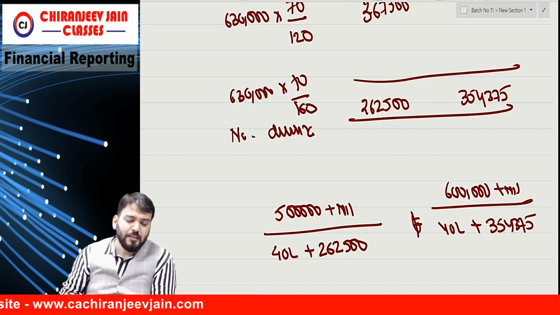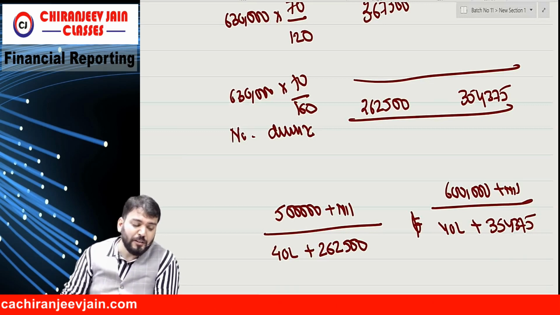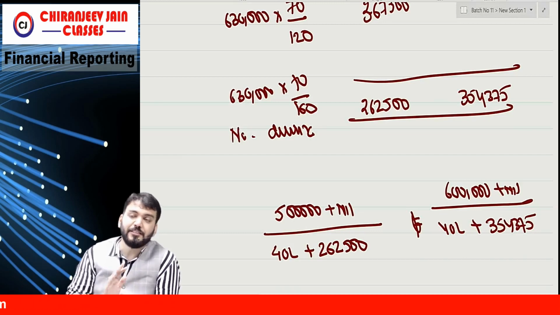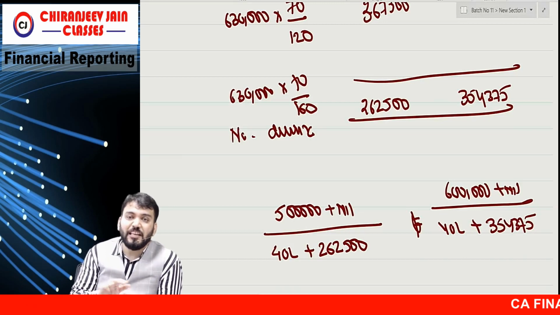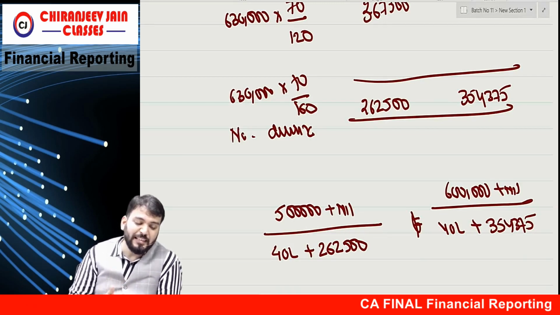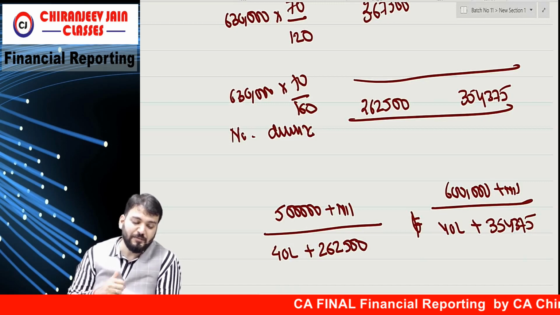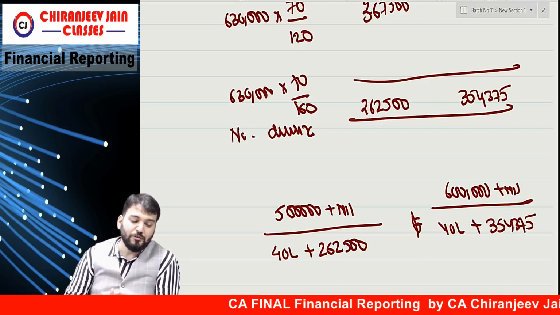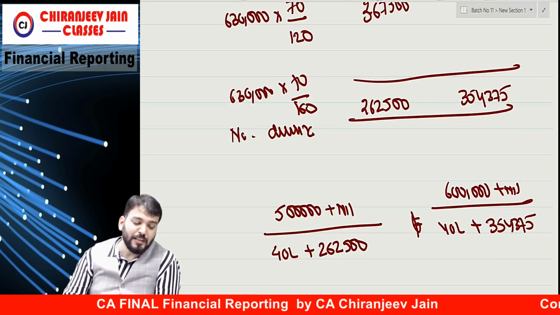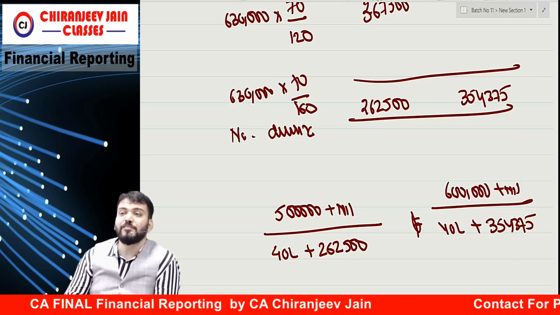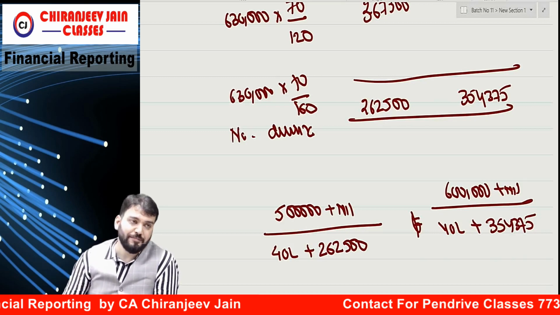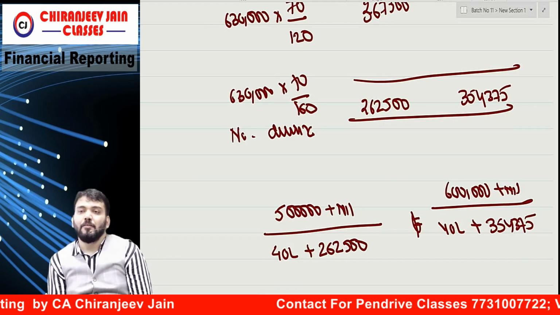That they are saying. The changes in the option fair value reported in first year and second year amounted to rupees this and this. Means there were some changes in the fair value. So it means increase in fair value, the 2500 is a gain and 2650 is a gain. It is assumed that there is no tax consequences of this. No tax consequences means no tax effect of this.